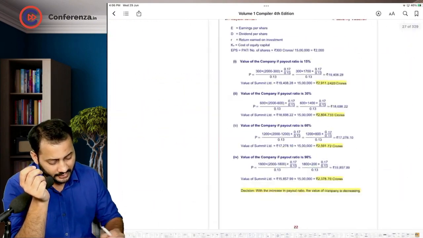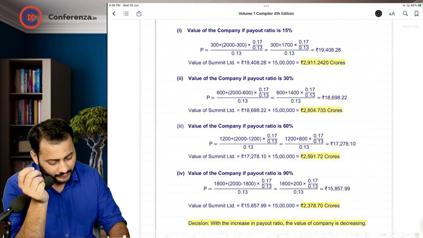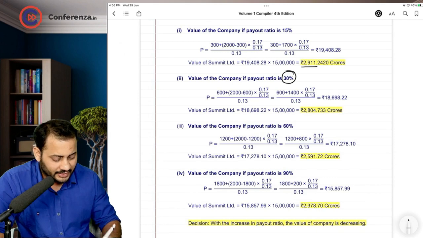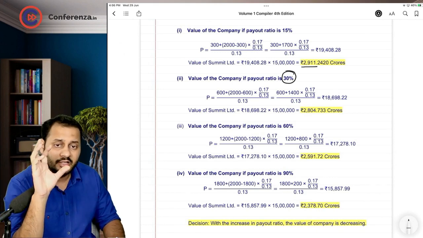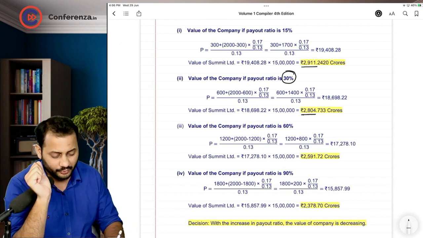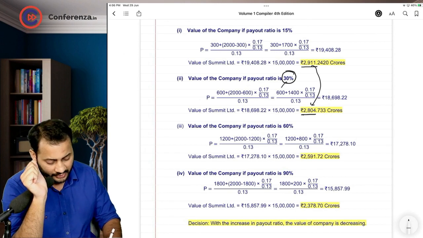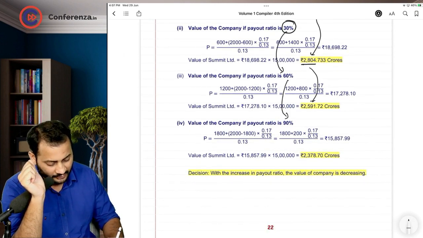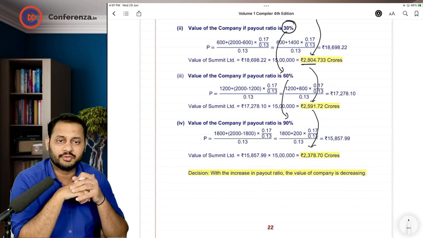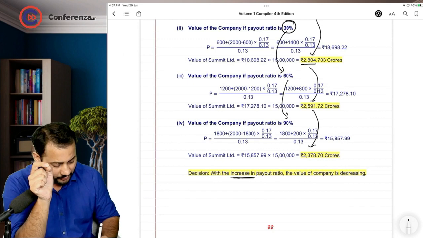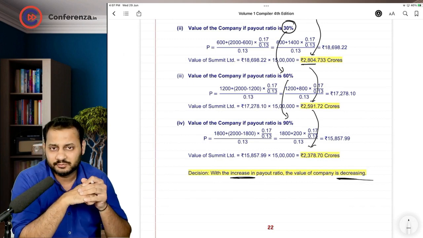Now I'm not doing the calculation, I'm just coming up here and showing you the answers. This is the first answer, 2911. Then if you increase the dividend, have a look what is happening. If you increase the dividend payout ratio, the value has decreased from 2911 to 2804. You increase the payment ratio even further, the value will decrease even further, and this is going to continue till the time you increase the payment ratio. This is what is written here. Decision: with the increase in payout ratio, the value of the company is decreasing.